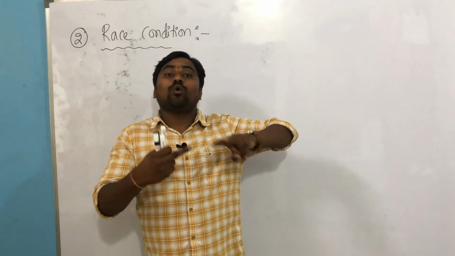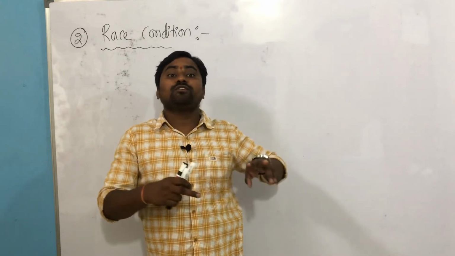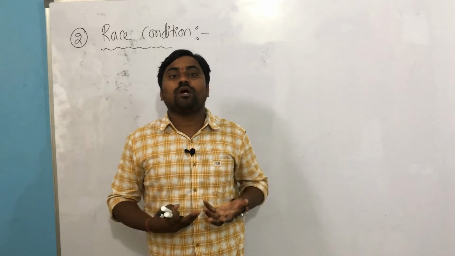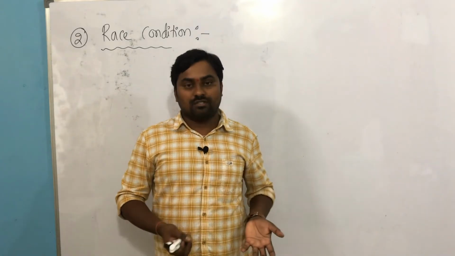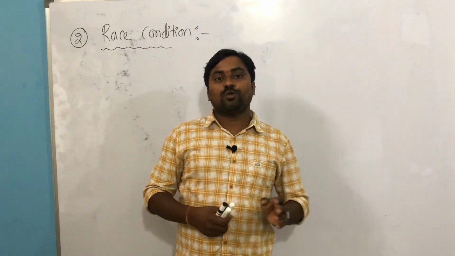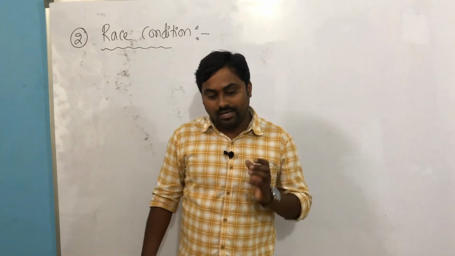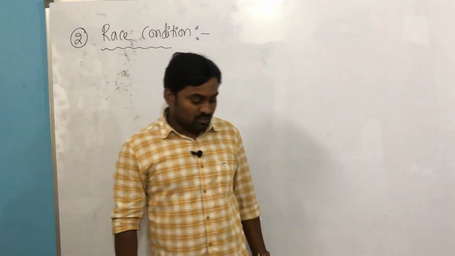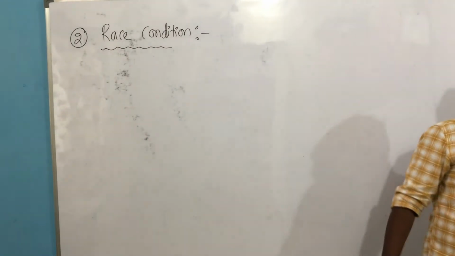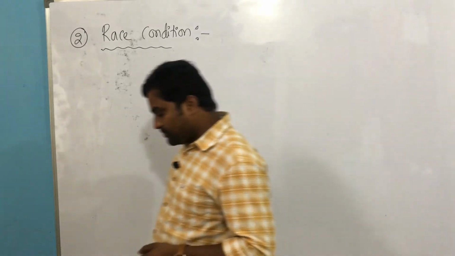Now who has got the result? Process B only. Whoever completes execution last, that value is the final value of the result. For a race condition also, the final value of any shared data completely depends on which process precisely executes at last. That you would understand. Fine.